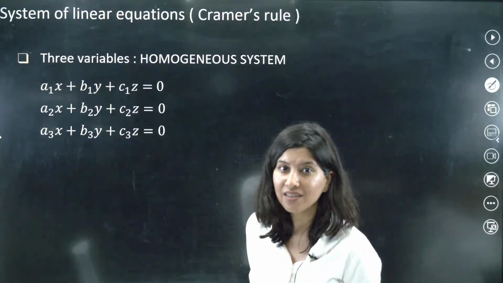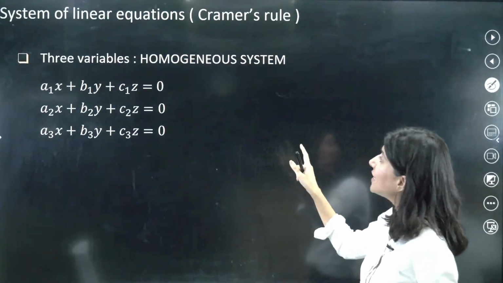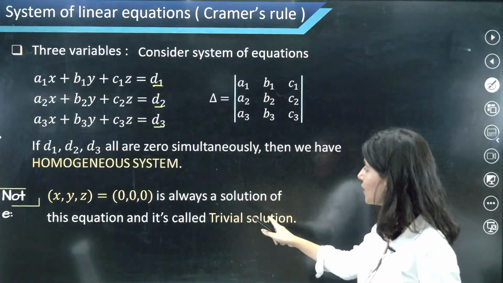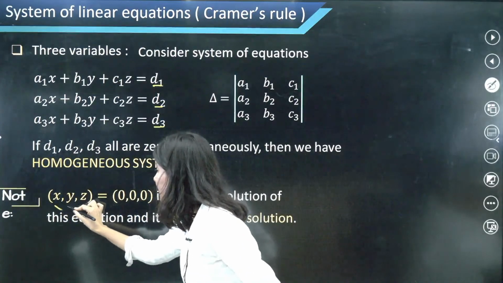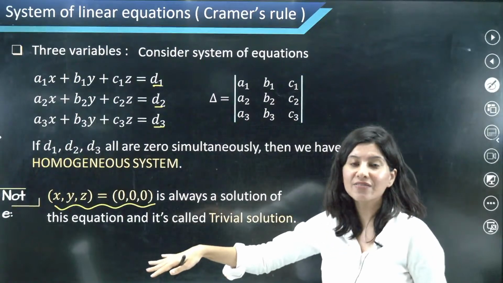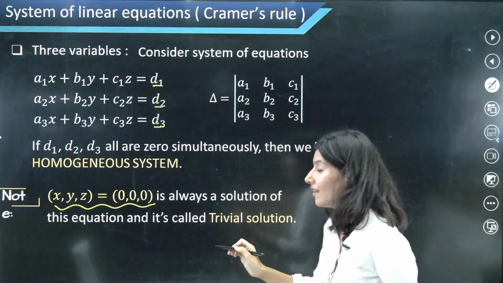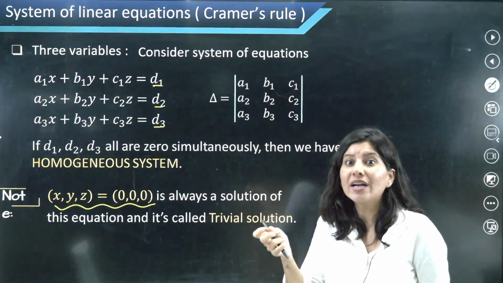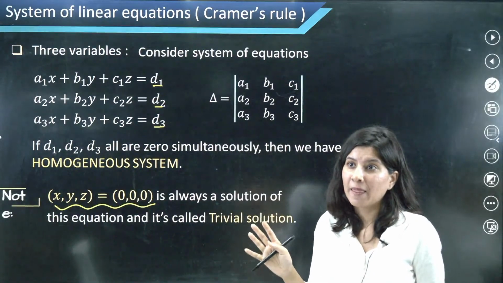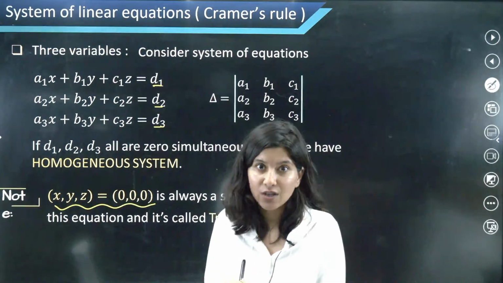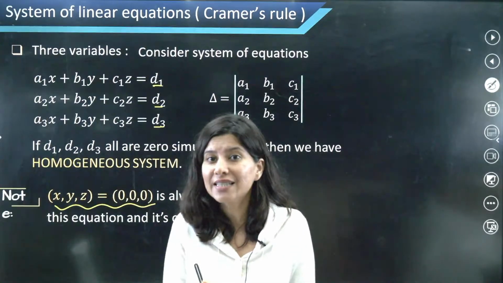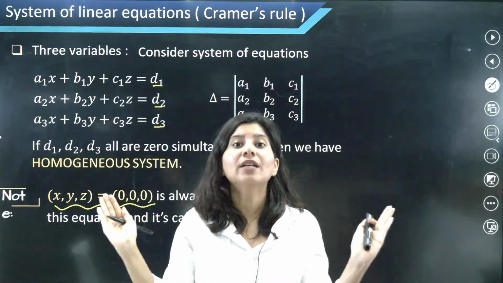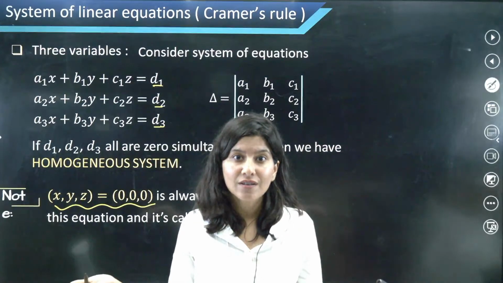What does that mean? That for a homogeneous system, 0, 0, 0 will always satisfy the equation, and there will be no condition such as no solution. So for homogeneous equations or for a homogeneous system, we will not at all talk about no solution.